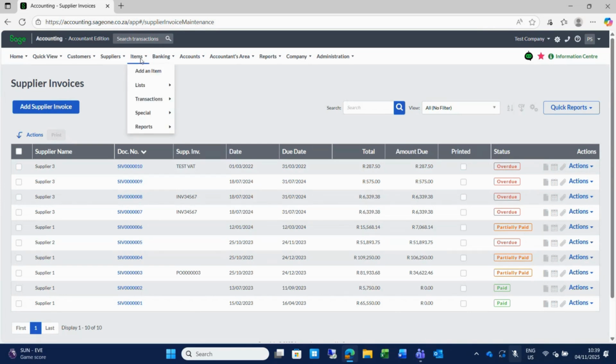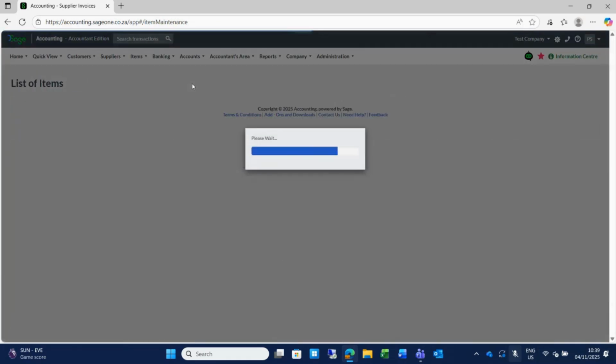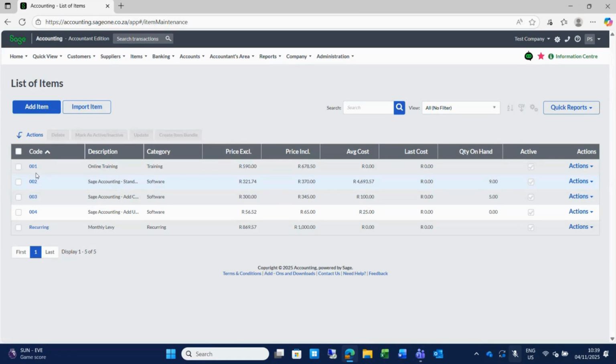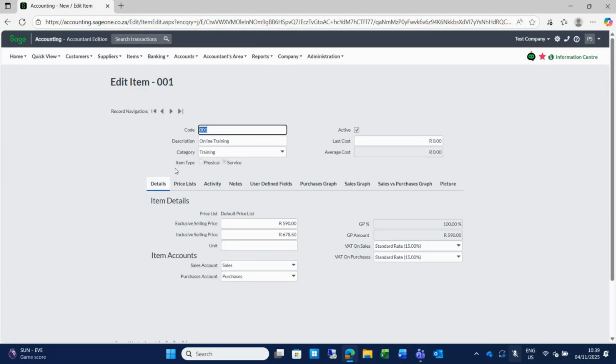And then inventory items is where you will set up your inventory items. If I open this one as an example, your inventory items can be either physical so that it's counted, or service so that it is not counted. And it can also be split into categories.